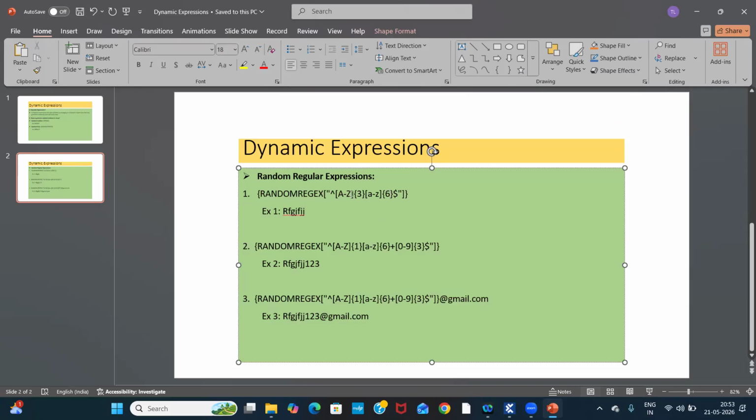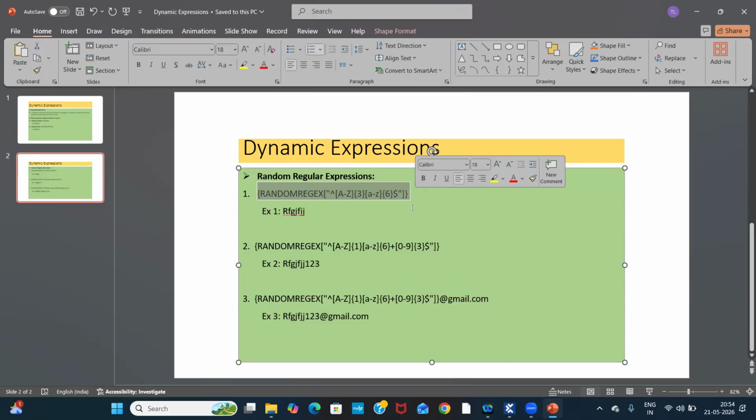Capital letters A to Z, I'm selecting, I want three letters. The three letters are included from this A to Z. If I want six small letters, those six letters are included from a to z. After executing this expression, we will get the starting three letters capital.